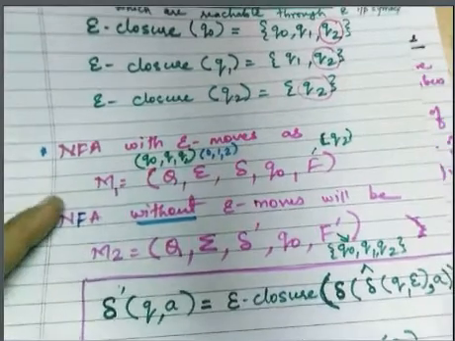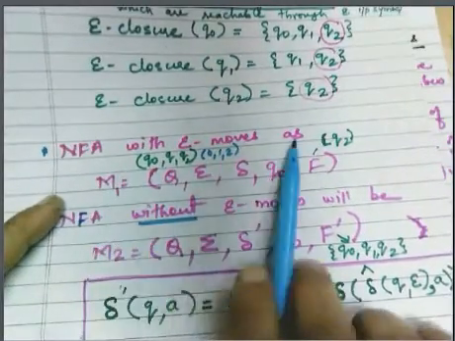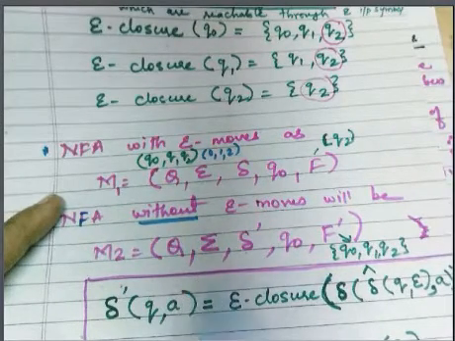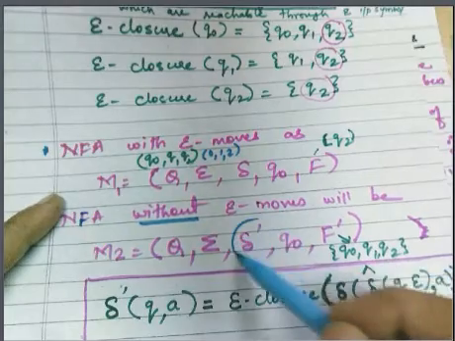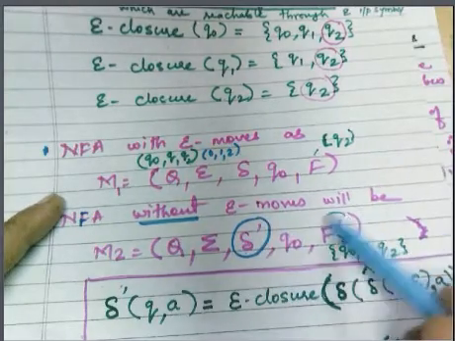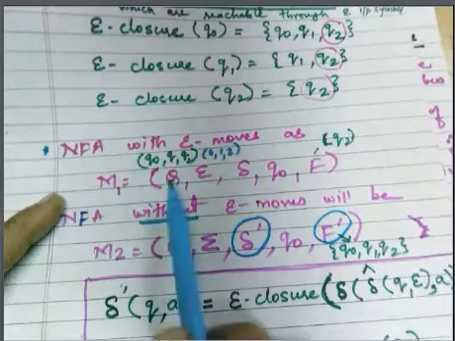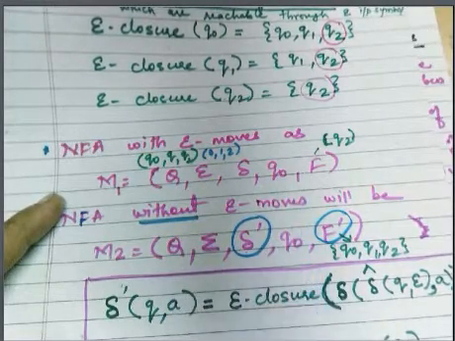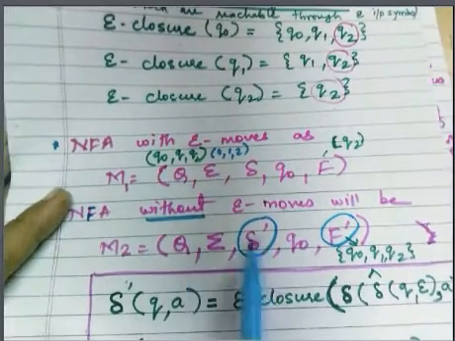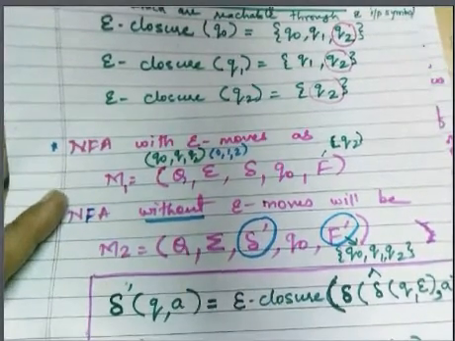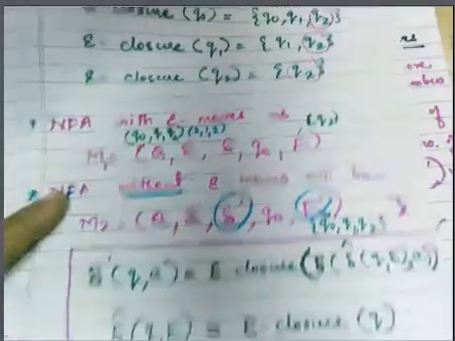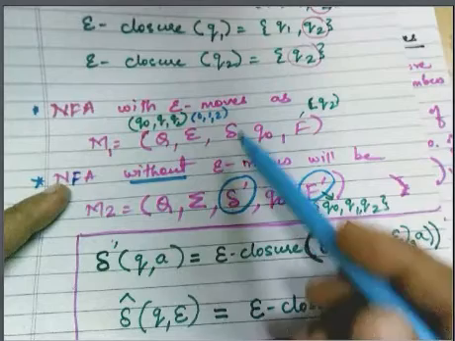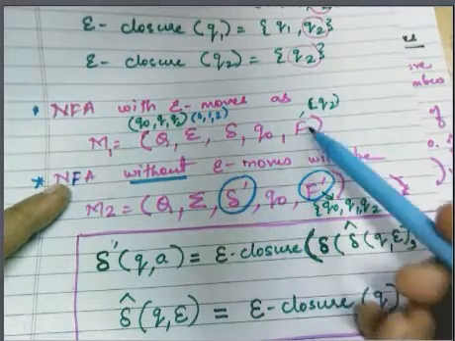Similarly, when we are converting NFA with epsilon move to without epsilon move, we get changes in only two parameters, which are delta dash and F dash. Q is remaining the same, alphabet is remaining the same, and q0 is remaining the same. The other two parameters are changing. Now, there must be some mechanism for the conversion from delta to delta dash and F to F dash.